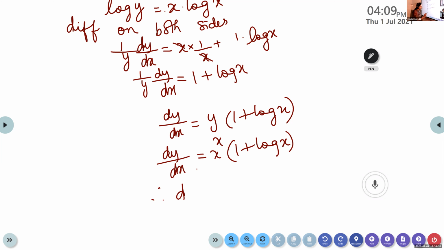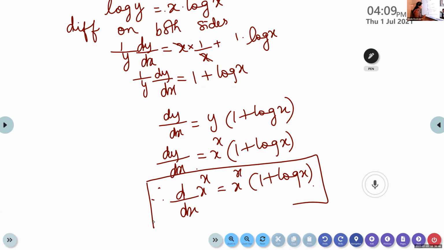Therefore, what is the derivative of x raised to x? This is one of the formulas. The derivative of x raised to x is x raised to x into 1 plus log x.